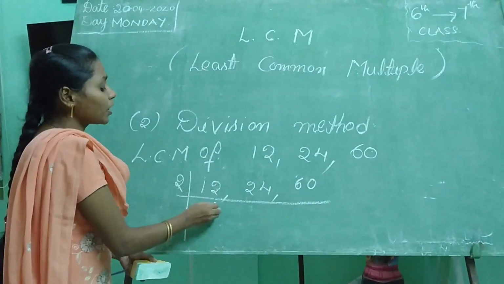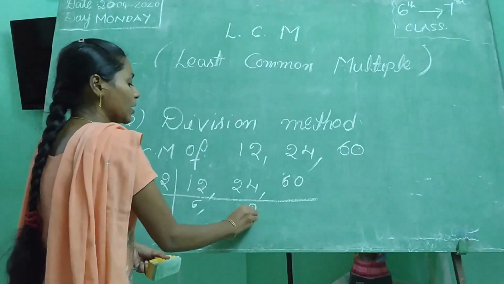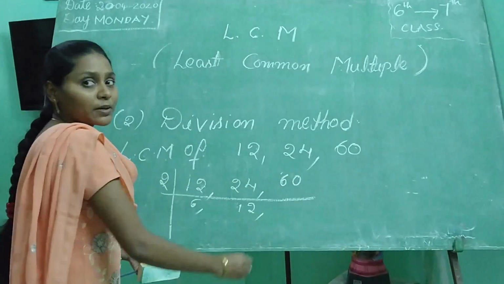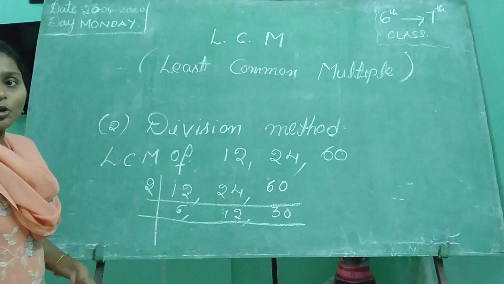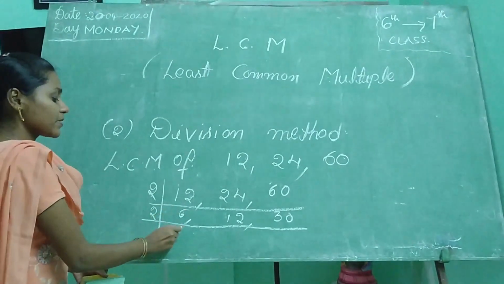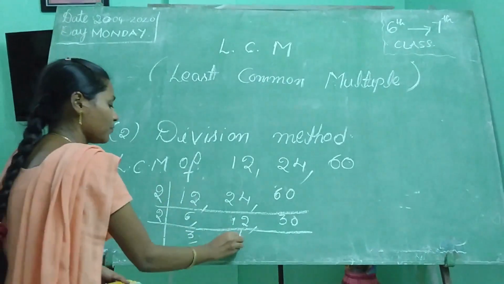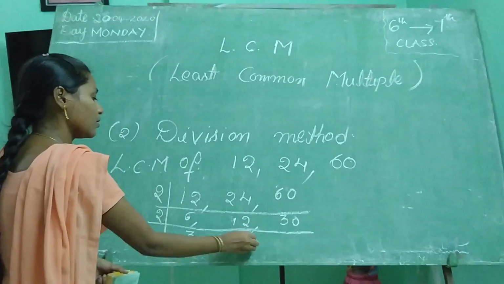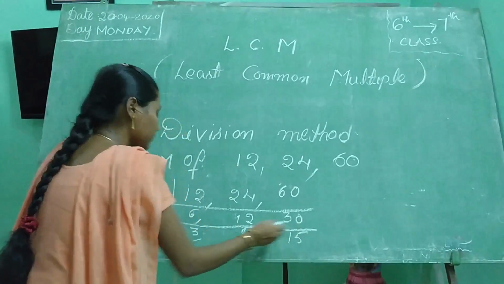2 divides 12 how many times? 6 times. 2 divides 24 how many times? 12 times. 2 divides 60 how many times? 30 times. Now again, which table divides? The 2 table. 2 divides 6 how many times? 3 times. 2 divides 12 how many times? 6 times. 2 divides 30 how many times? 15 times.